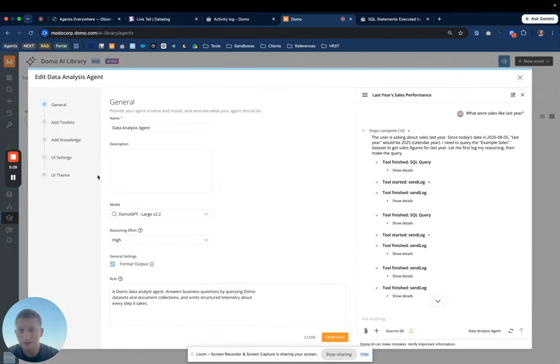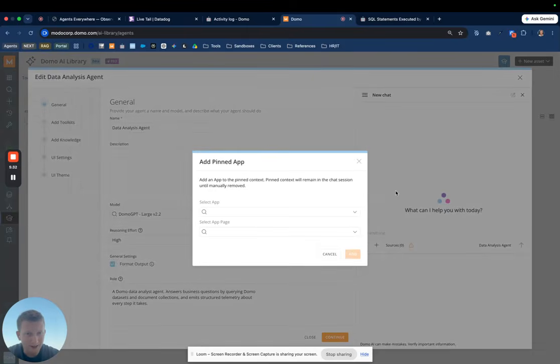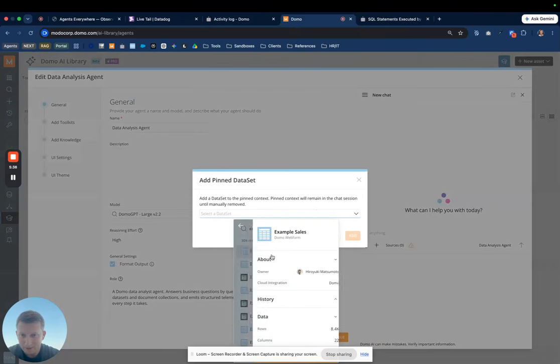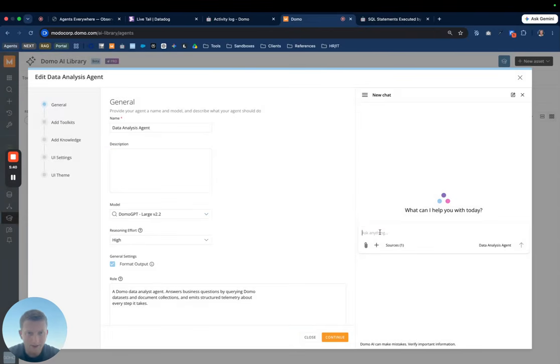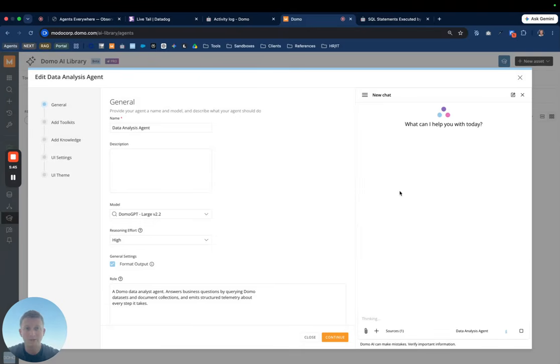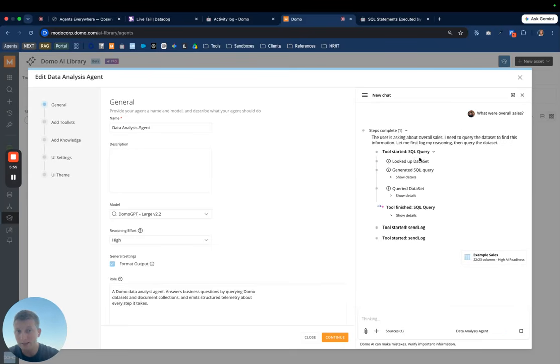And just to show you what this looks like, if I come over here to my data analysis agent, I am going to ask it a new question, and we'll just use our classic example sales data set, which we all know and love. And then I'll just say, what were overall sales? And so I'll ask that question. Ultimately, we'll see some tool calls happen. We'll see the SQL tool call, but before that, we'll see a send log tool call. So in this case, the agent is sending some logs over to say it's going to use that, and then it's going to send some logs over after the fact.